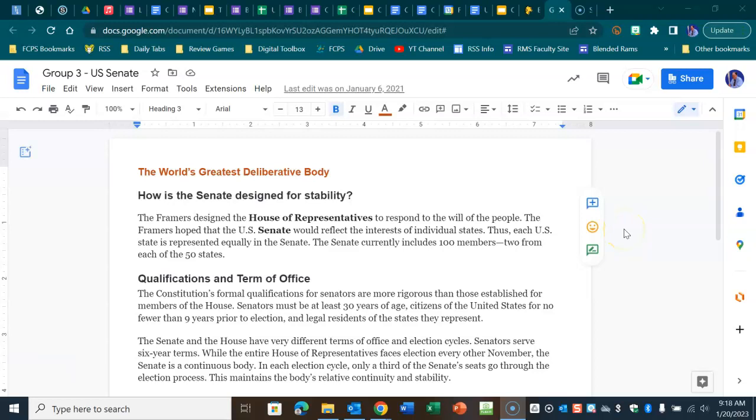Legislative branch jigsaw activity. Group 3, U.S. Senate. The world's greatest deliberative body. How is the Senate designed for stability?